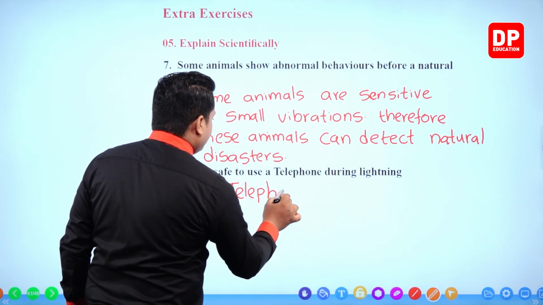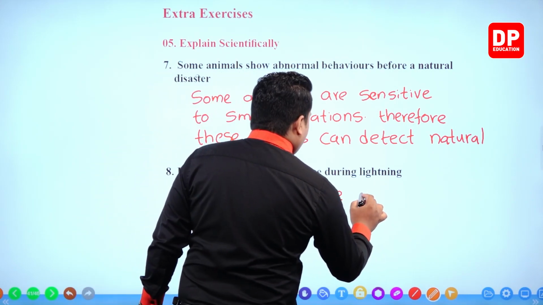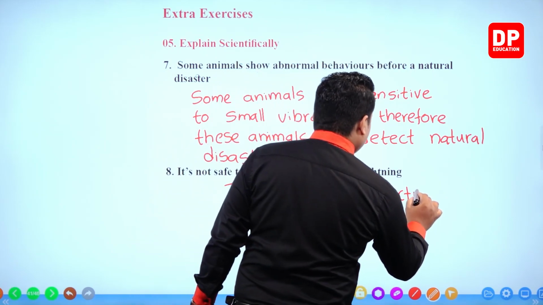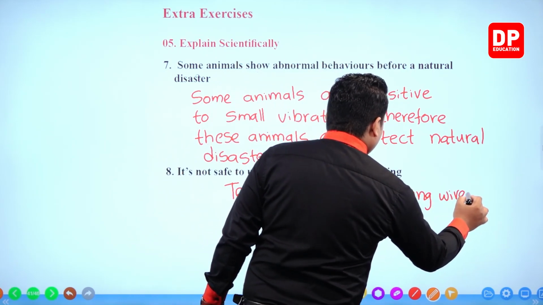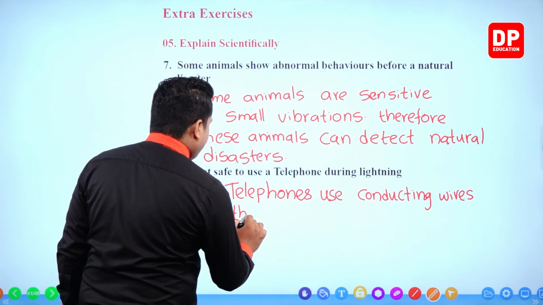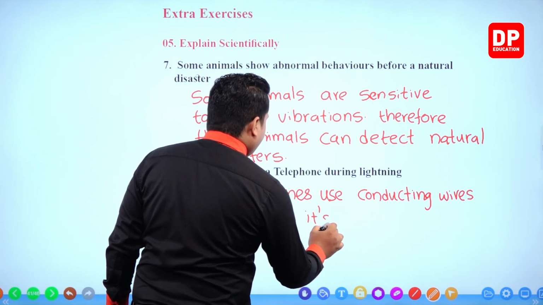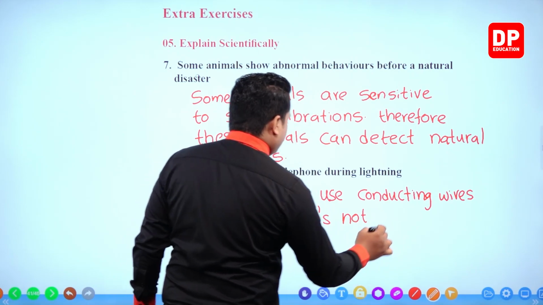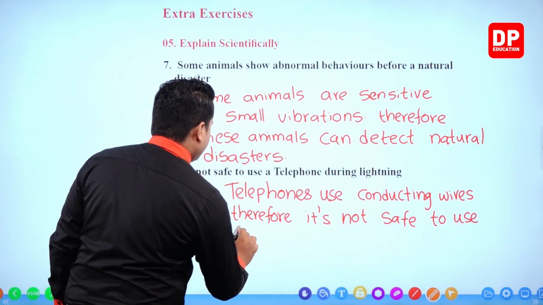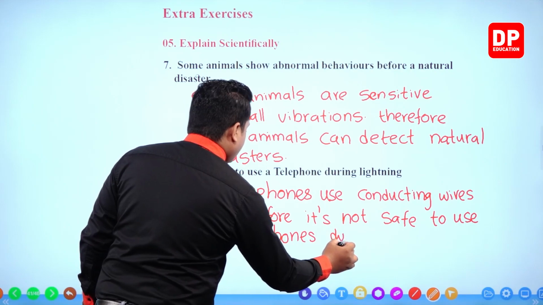Telephones use conducting wires. Therefore, it's not safe to use telephones during lightning.